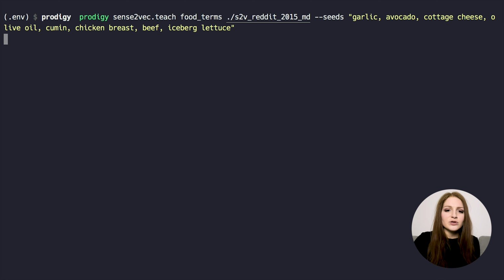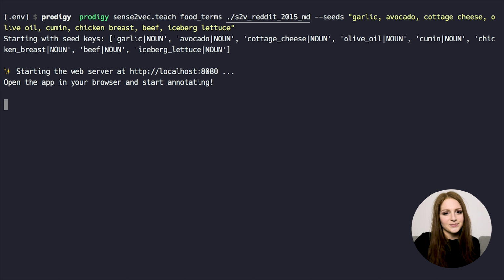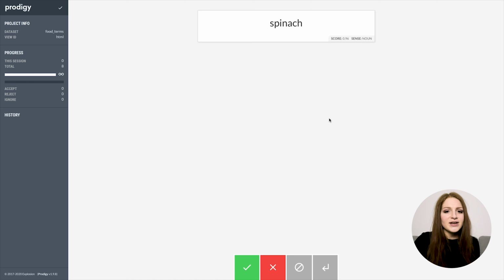And based on that, we're going to initialize Prodigy and spin up the web server so we can start annotating. When we navigate to the browser, we can see the first example. This actually looks very promising. We're definitely in the right vector space, and spinach is suggested with a high similarity score.